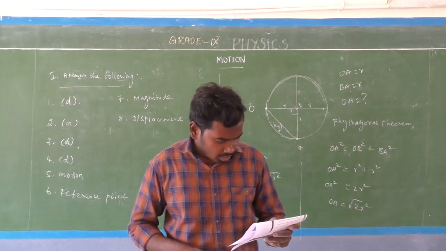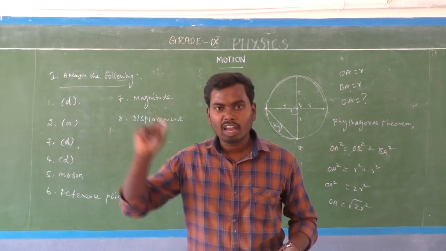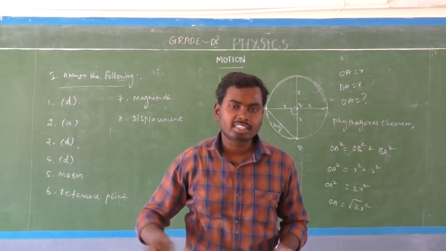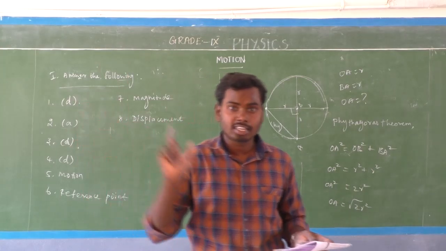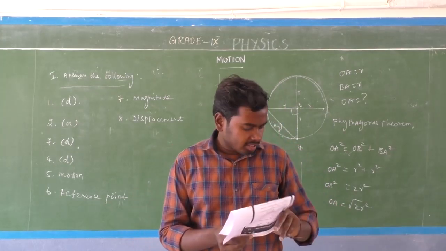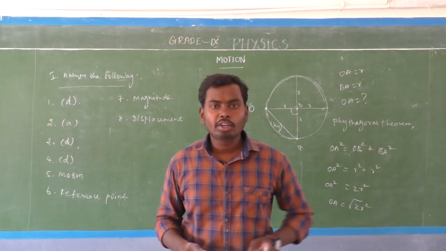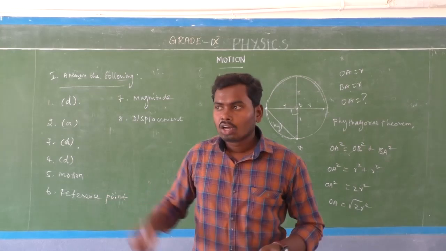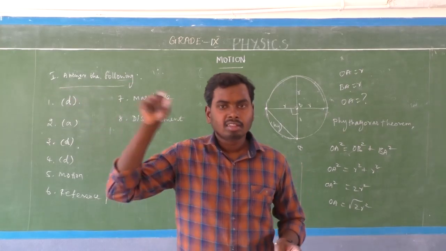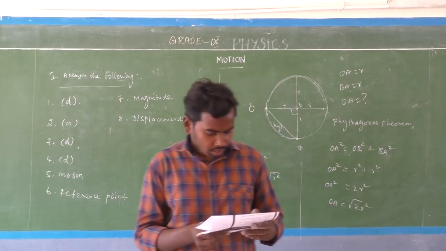Yes. Next one, can the displacement be greater than the distance covered by the object? No, that is not possible. Displacement can never be greater than the distance. Displacement is always less than or equal to the distance because it is the shortest distance between 2 points. Next one, when do the distance and displacement of a moving object have the same magnitude? Whenever the object moves along a straight line, the magnitude of the distance and displacement will be the same. Yes.